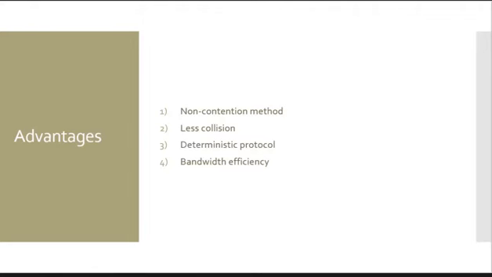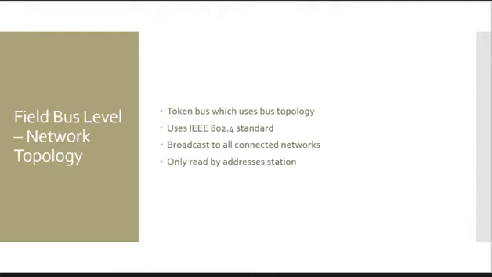The third point is that it is a deterministic protocol, meaning that packets would always be delivered in a known time frame. And finally, the bandwidth is better utilized when load demand increases. The one disadvantage of this method is that the system can become slow for lighter loads since nodes would have to wait for the token to be free. It's very slow compared to Ethernet.